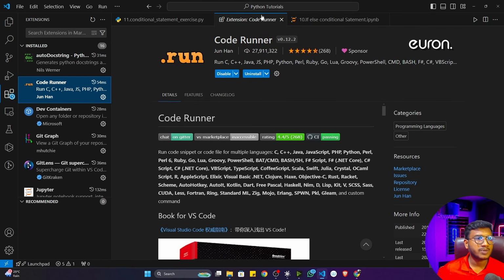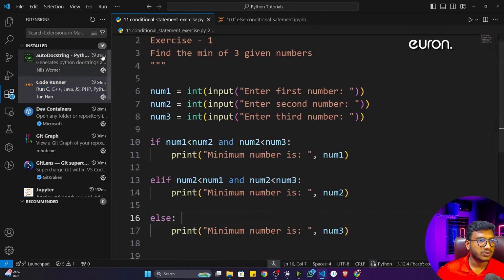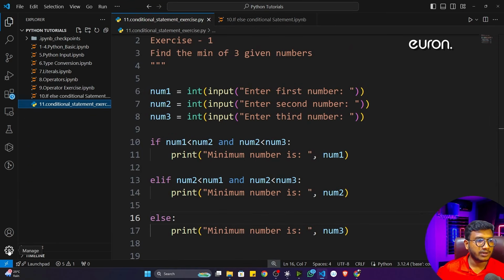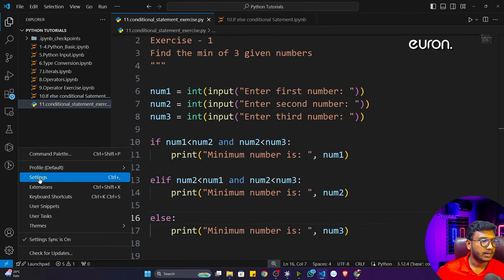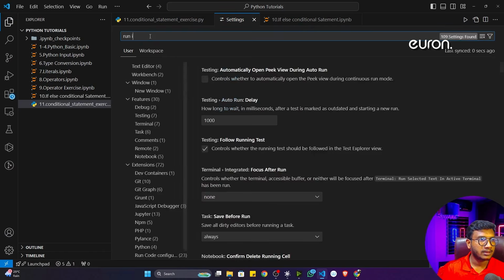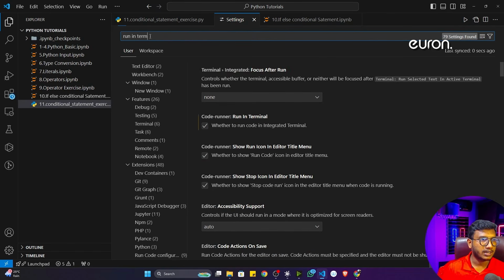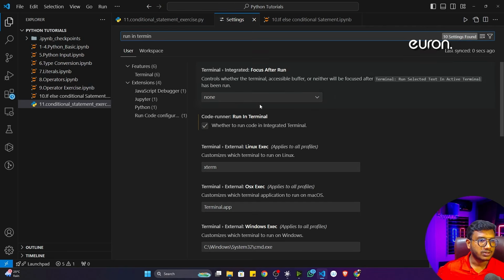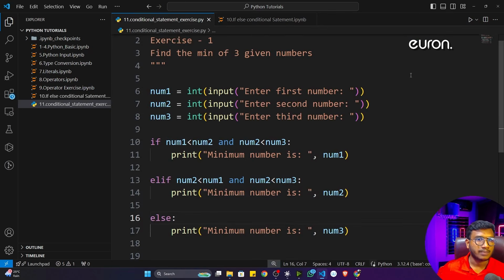After installing code runner, let me just close it. Now you have to click on the settings option. You can see this gear icon, just click here and go to the settings. Here just search for run in terminal. You will get one option, code runner run in terminal. Just check mark this option, then close it. Now just click here, you have to click on this run code option.